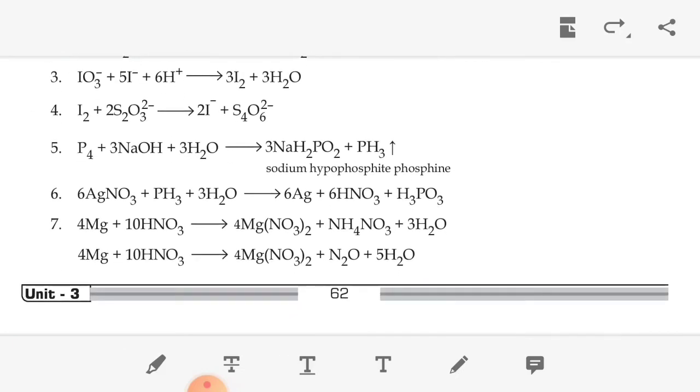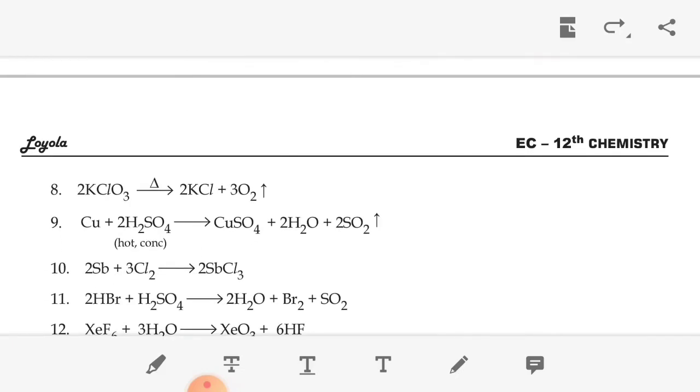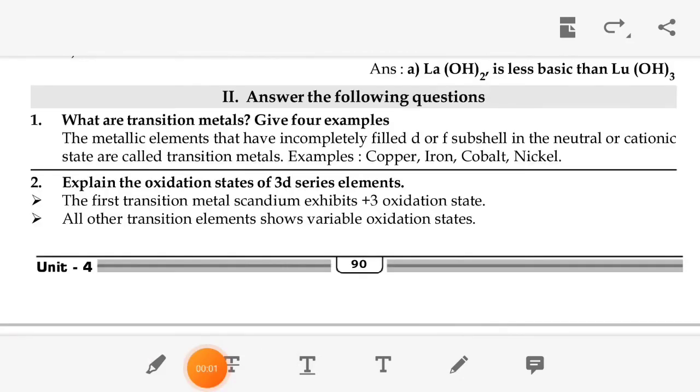Then next we move on to the next lesson, transition and inner transition elements, that is unit 4. In this lesson, important questions: what are transition elements, give examples. Then what are inner transition elements. Then next, justify the position of lanthanides and actinides in the periodic table. Then what are actinides, give 3 examples. Why is gadolinium 2 plus colorless? Then explain why compounds of copper 2 plus are colored but those of zinc 2 plus are colorless.